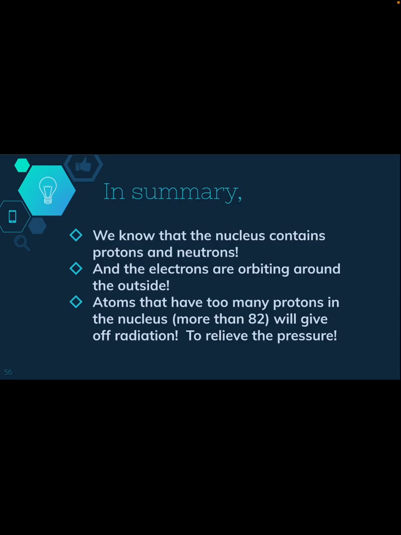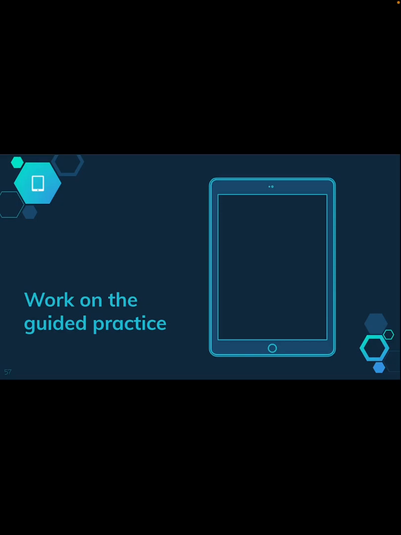So to kind of summarize all of that, it was a lot. We know the nucleus contains protons and neutrons. Electrons are orbiting around the outside. Atoms that have way too many protons in the nucleus are going to give off radiation, alpha, beta, gamma, to relieve this pressure.